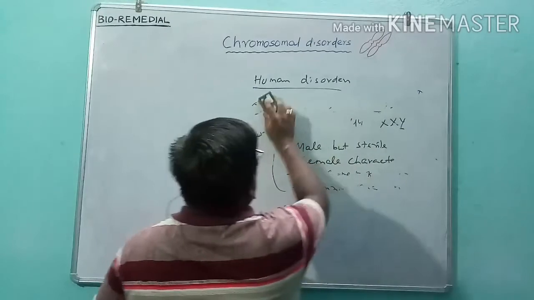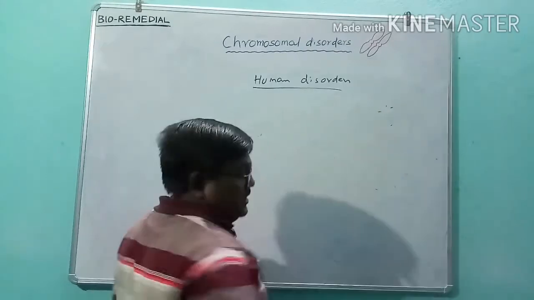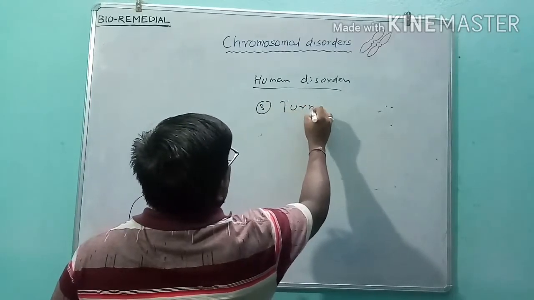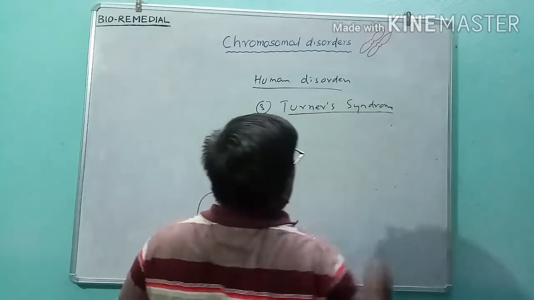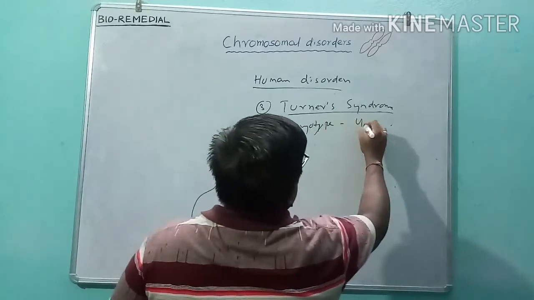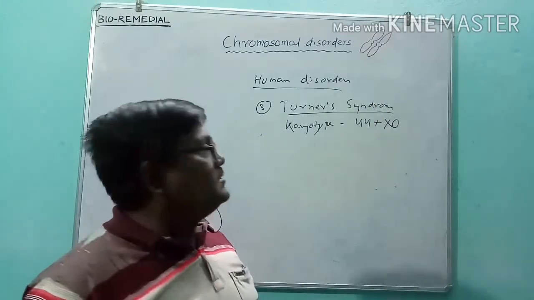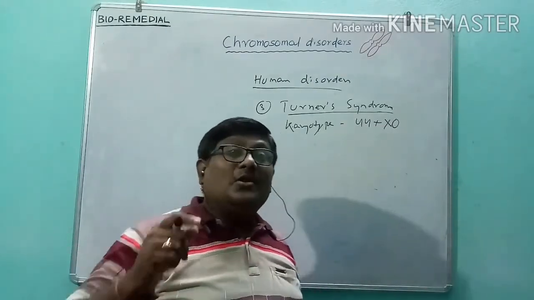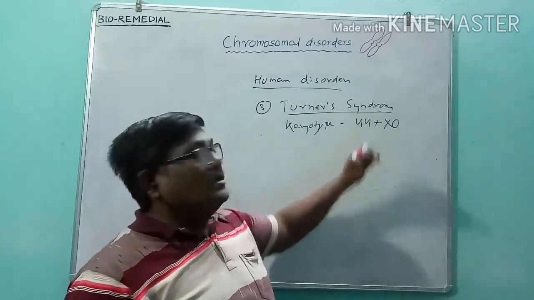And the third type is Turner's syndrome. In Turner's syndrome, the karyotype will be 44 plus XO. That means when a female gamete carrying none of the sex chromosomes is fertilized with a male gamete carrying an X chromosome, the condition will arise.